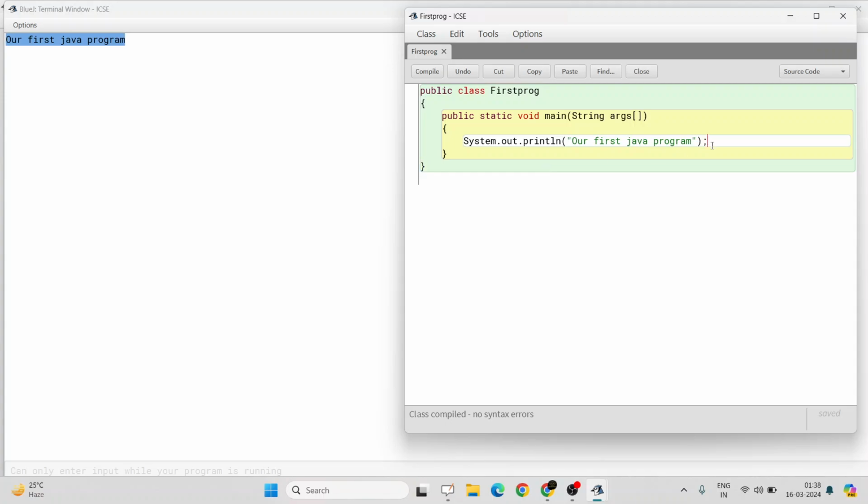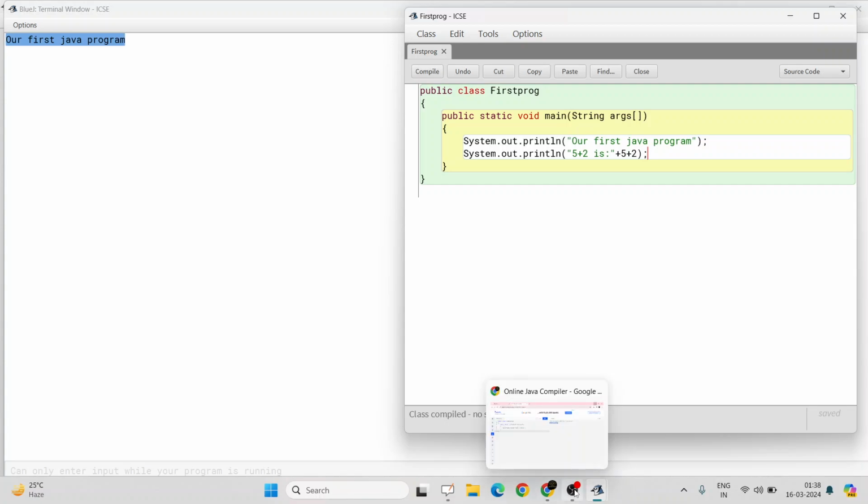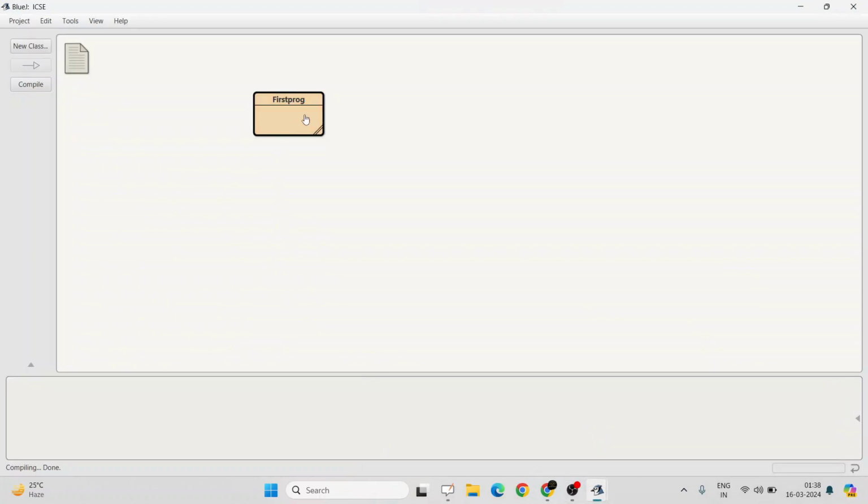Okay, now let's write another statement. System dot out dot println, 5 plus 2. Now, what will be the output of this? Any guess? Let's compile it and check. Compile it and run it and then check what the output will be.